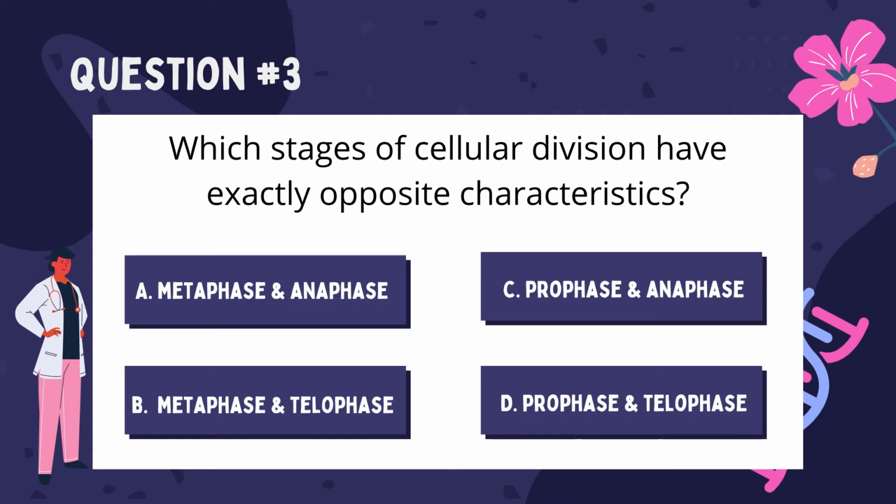Number 3. Which stages of cellular division have exactly opposite characteristics? A. Metaphase and anaphase, B. Metaphase and telophase, C. Prophase and anaphase, D. Prophase and telophase. The correct answer is letter D, prophase and telophase.